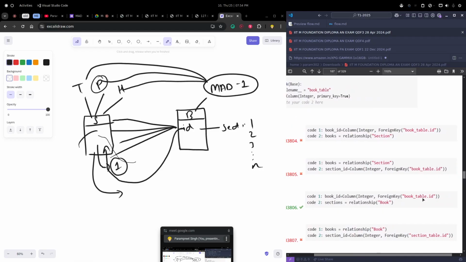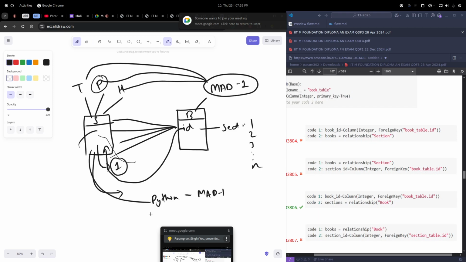Book id, column integer, that is, we are creating a foreign key for a book, so that the section Python will have a book named mad one. The section technology will have a book named mad one, and the section HTML also will have the book named mad one. This is how we are creating the relation, and in the book we need to specify the relation, to whom we are relating this table. We are creating a relation with the sections one.